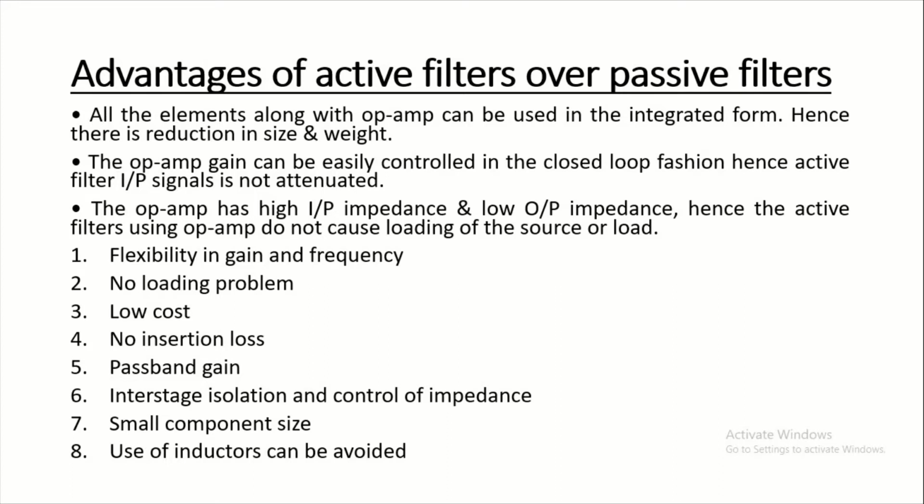Okay. Now, fifth is the pass band gain. The active filter can be designed to provide some pass band gain. This is not possible for the passive filter. Sixth one is interstage isolation and the control of impedance. The op-amp can work as a buffer, so the active filter also allows interstage isolation and control of input and output impedance.